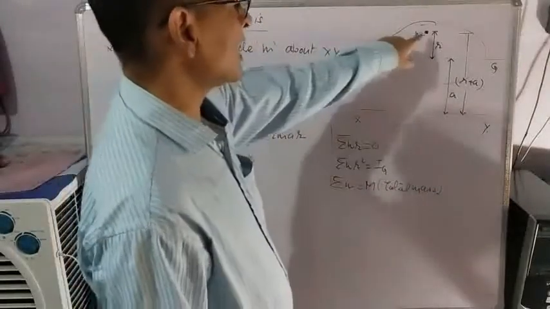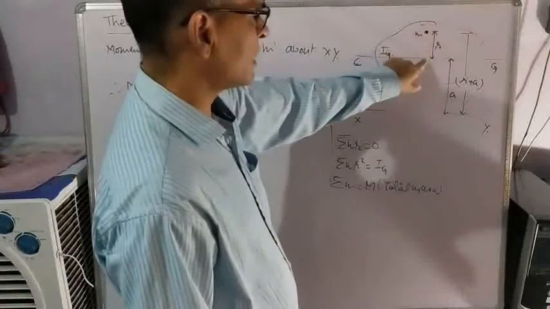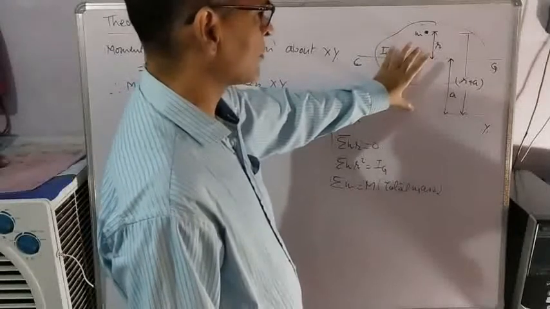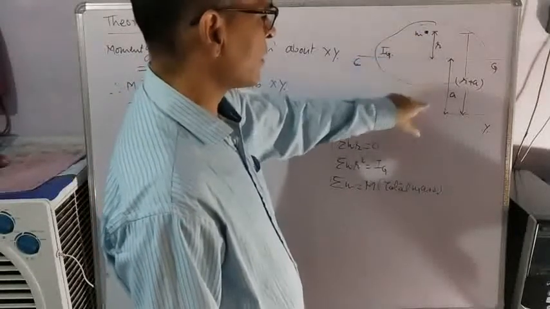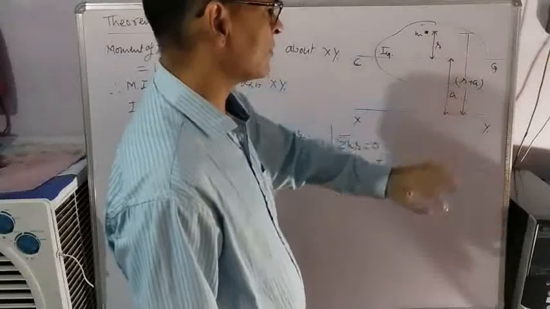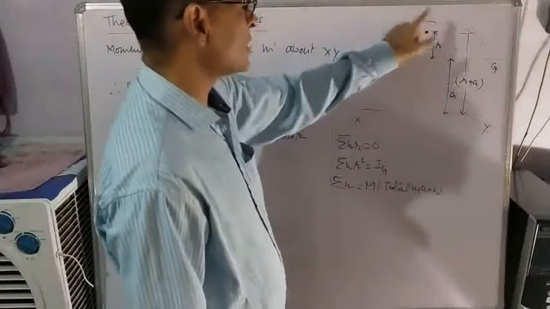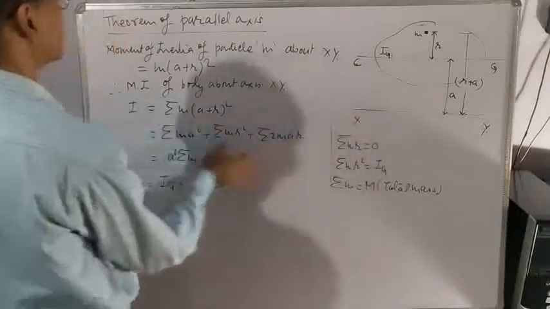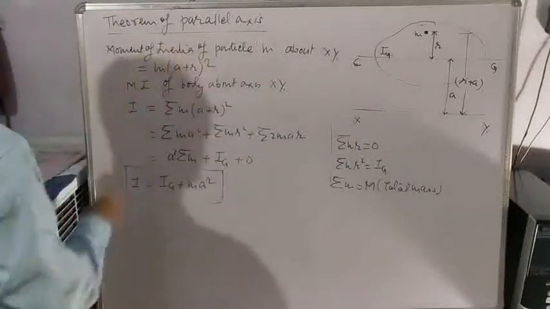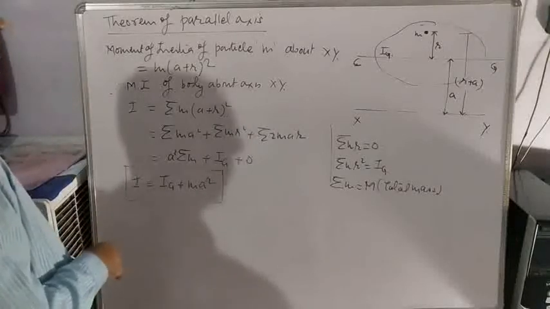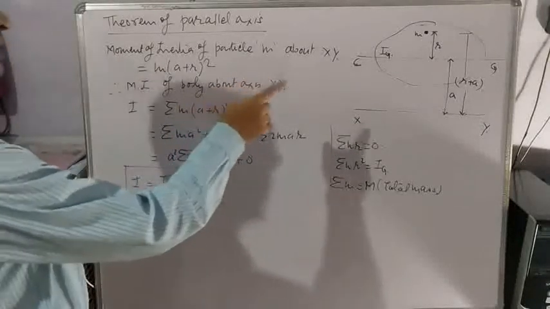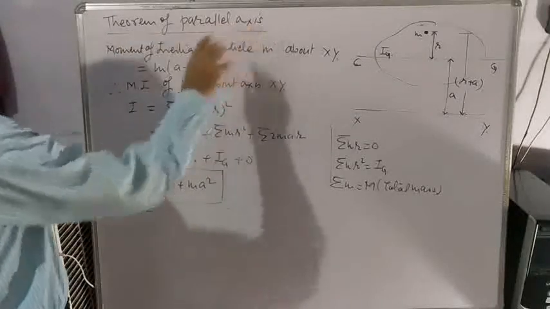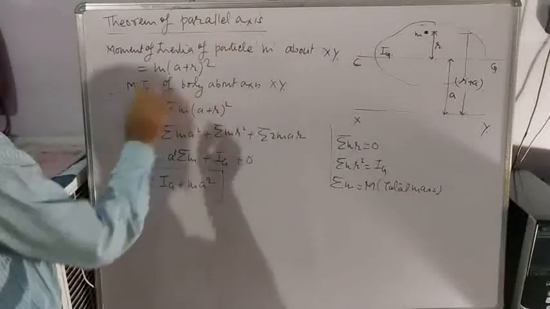One such particle of mass m is at distance r from this axis, and this separation is a. So the distance of the particle from this axis will be r plus a. So the moment of inertia of this particle only about this axis will be m (a plus r) square. Then to find the moment of inertia of the whole body, you have to add all such quantities, so it becomes sigma m (a plus r) square.